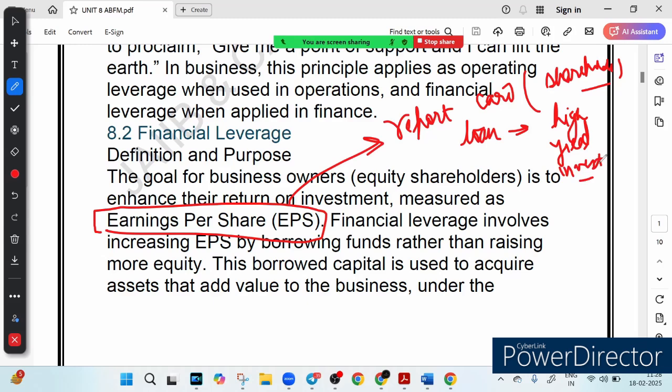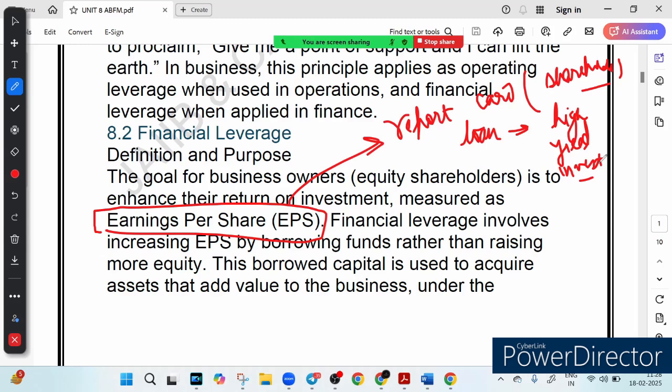So the cost of borrowing is what? Cost of borrowing is the interest you will pay since you have borrowed, right? So cost of borrowing is the interest you will pay, and if the return is higher than the cost of borrowing, obviously that is the point we need, right?